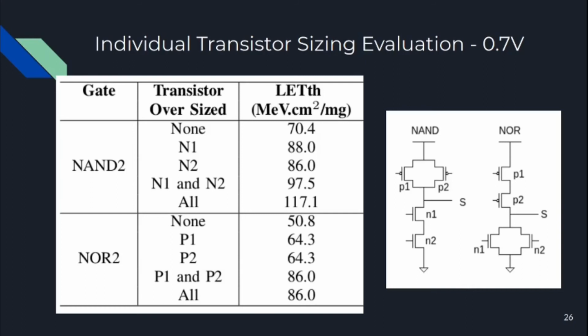The table below shows the threshold of the NOR and NAND gates with different combinations of transistor size. 3 fins were adopted as the base size and 5 as the sized one. The sizing of the parallel network never affects the LEP threshold, except in the all category. In the case of the NOR gates, the gain with the sizing of both P1 and P2 transistors and sizing all transistors is very similar, making it possible to have significant gains in robustness with minimal penalties in area.